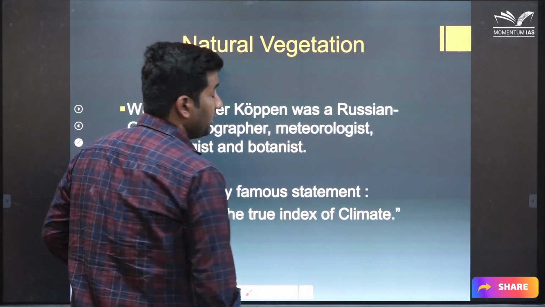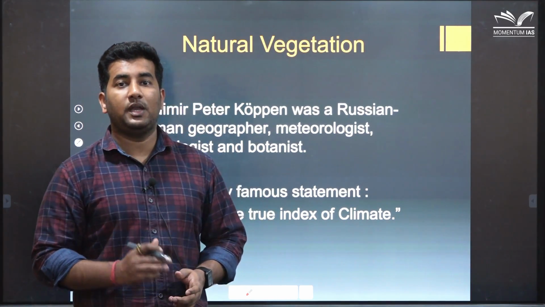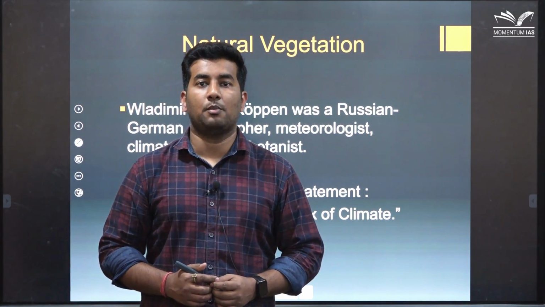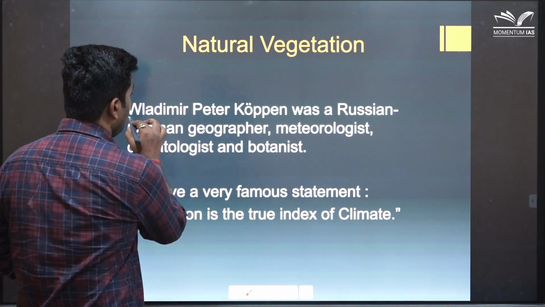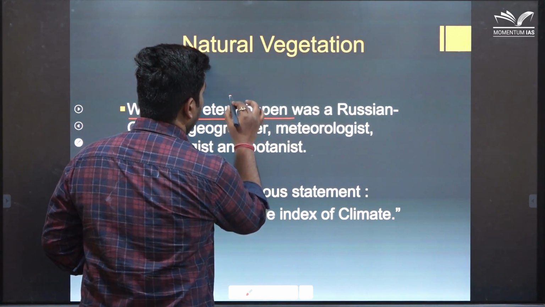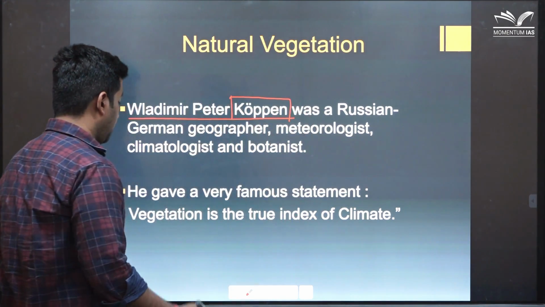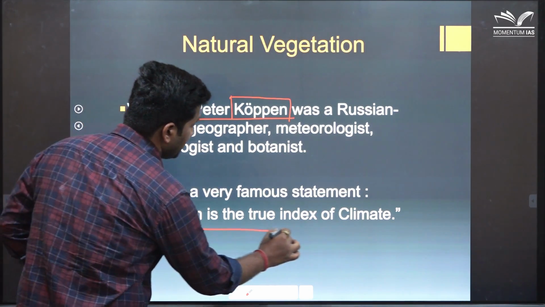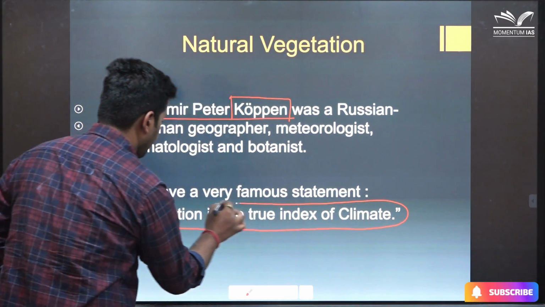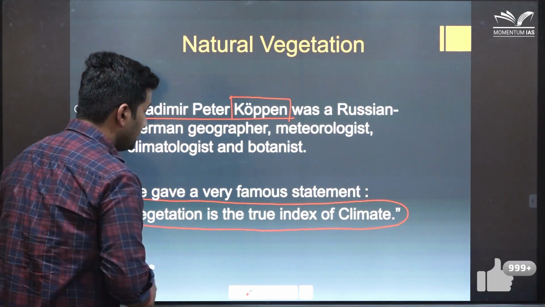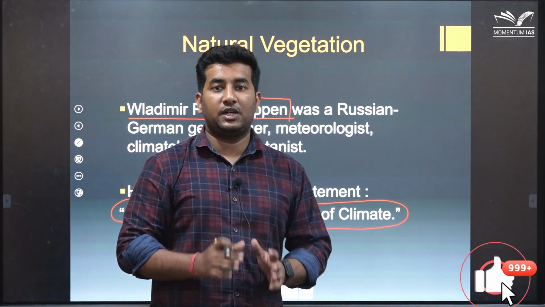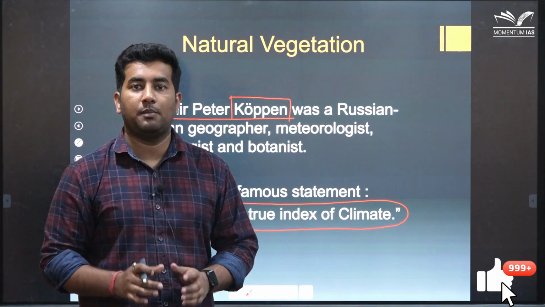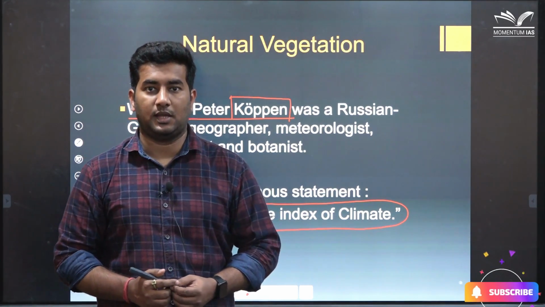Before discussing any further, I would like to highlight a very important statement given by a prominent geographer, Vladimir Köppen. He said a very important thing, that vegetation is the true index of climate. That means the vegetation of any area can give us very good information about its climate.